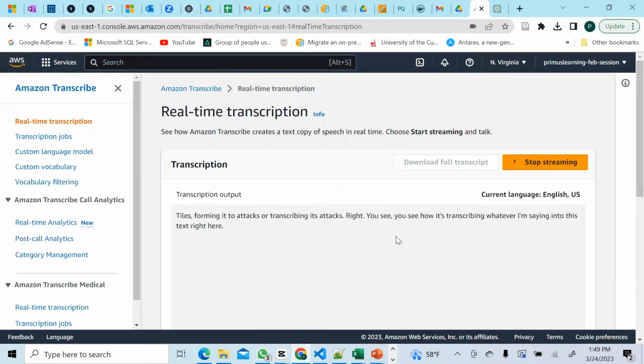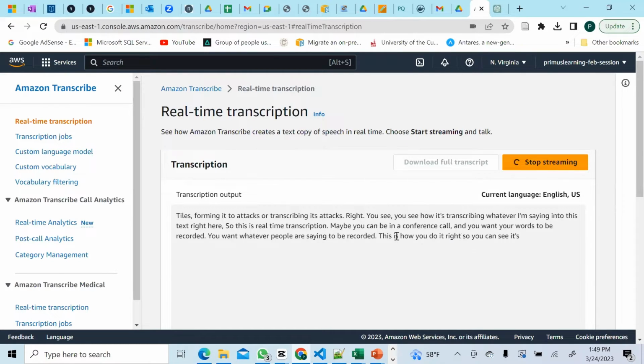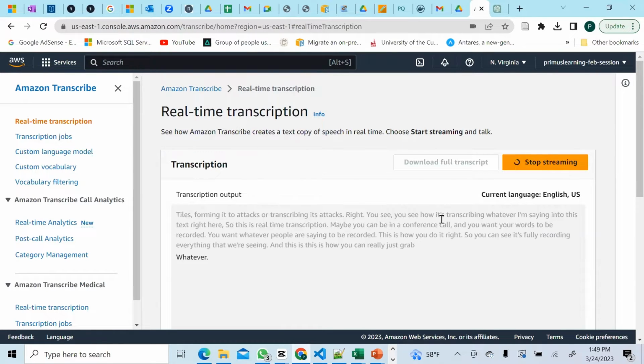So this is real-time transcription. Maybe you're in a conference call and you want whatever people are saying to be recorded. This is how you do it. You can see it's fully recording everything that we're saying, and this is how you can get whatever you're saying written down completely.